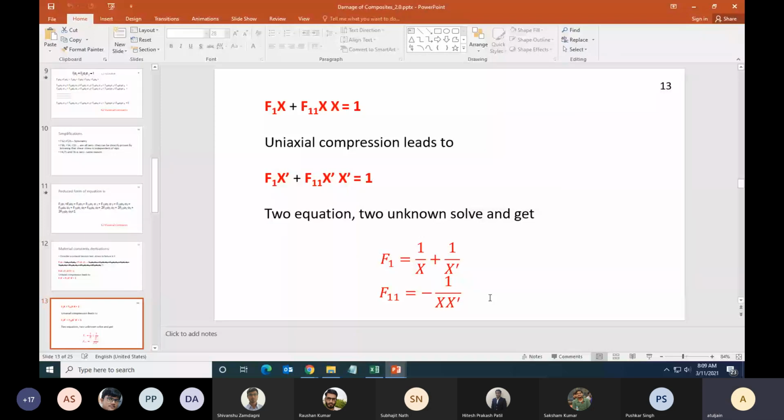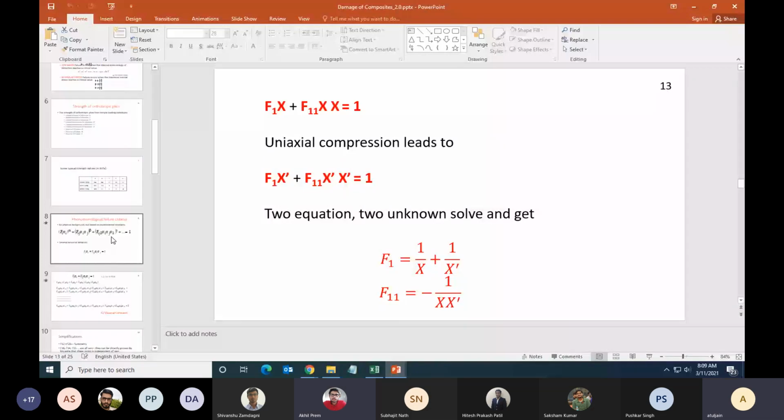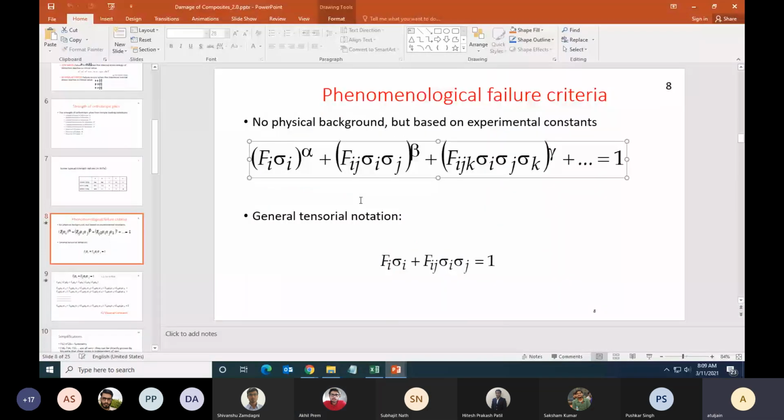Sir, how did we arrive from the general equation to the simplified equation? So this is the general equation, right? Fi sigma i to the power alpha. Now, looking at different values of alpha, beta, and gamma, you can get different equations. The simplest way is to say alpha is 1, beta is 1, and I will only take the first two terms. Because then the number of tests that I have to do will be limited. Otherwise, I have to do more tests.